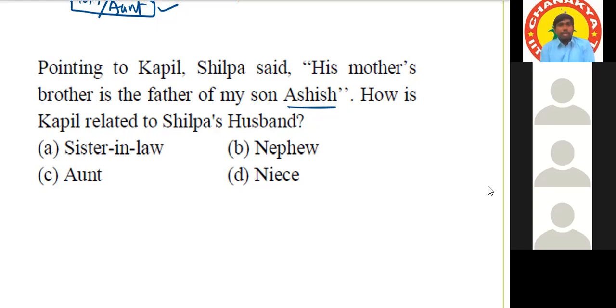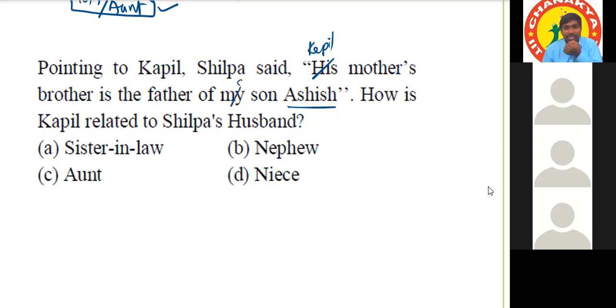How is Kapil related to Shilpa's husband? Pointing to Kapil, so his means Kapil. His mother's brother is the father of Shilpa's son Ashish. My will become Shilpa.